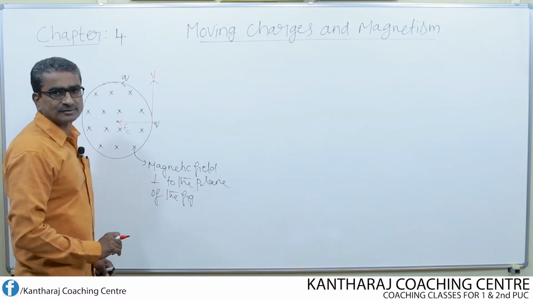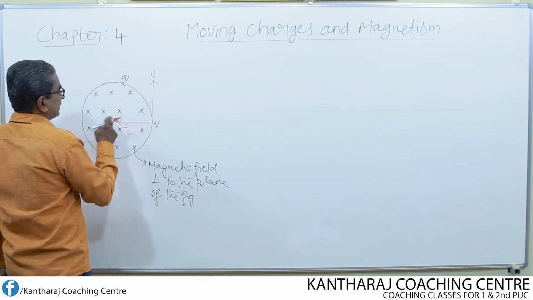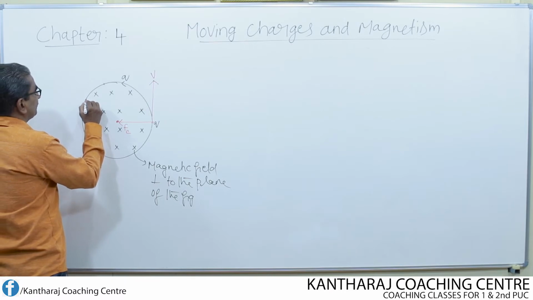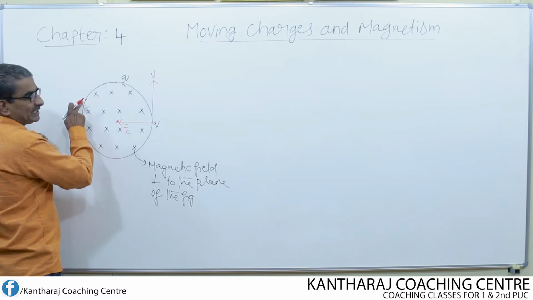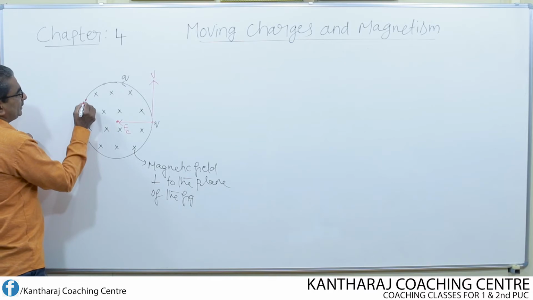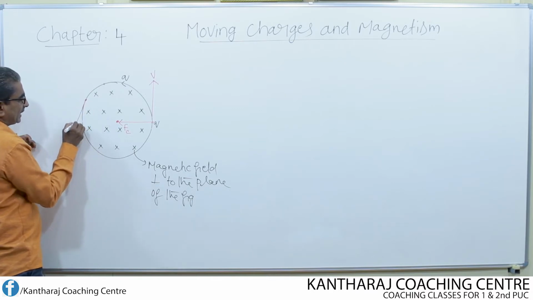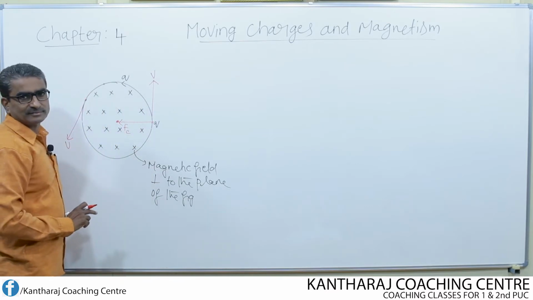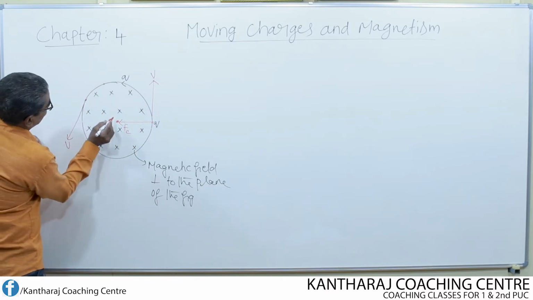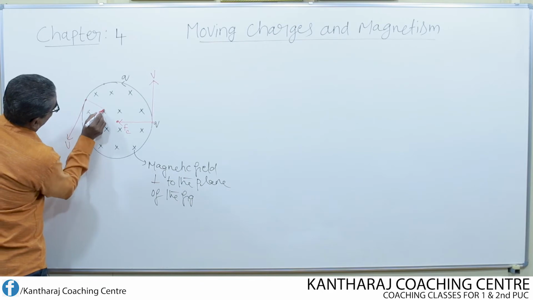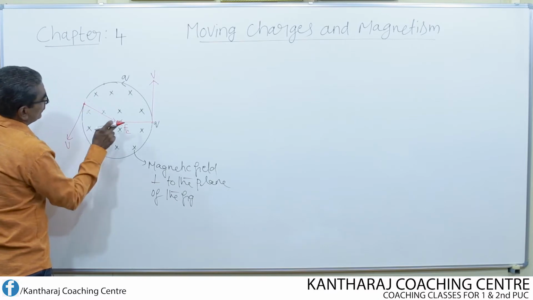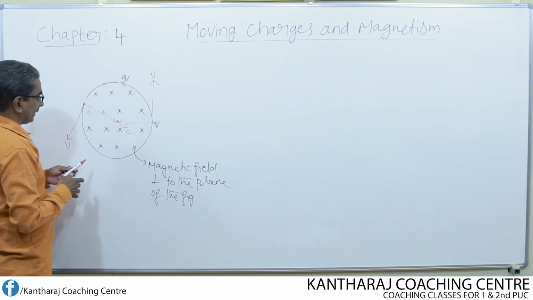Fc, centripetal force. Suppose the same charged particle comes to this point, say for example here, it moves like this and reaches one more point. At this point, what will be the direction of velocity? The direction of velocity is always tangential to the circular path. Then what will be the direction of the centripetal force? It is once again towards the center of the circular path.